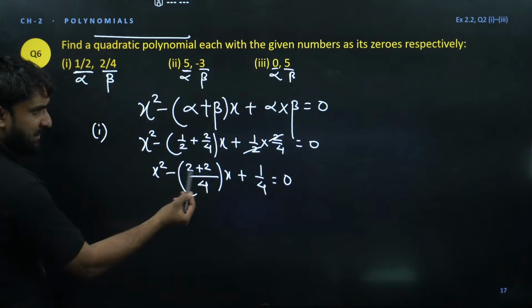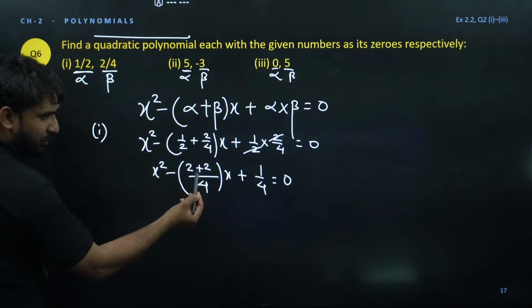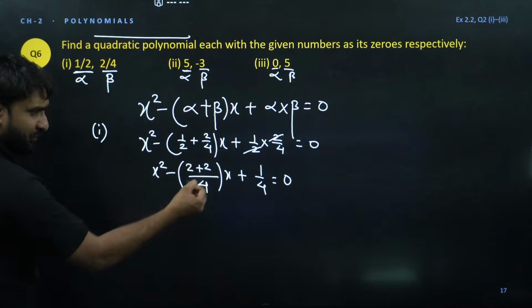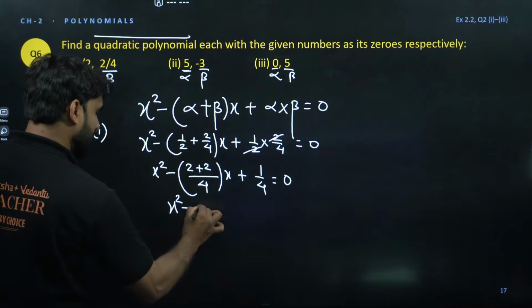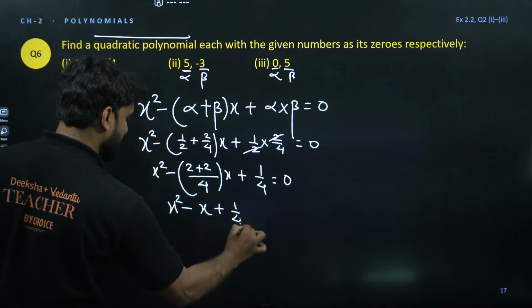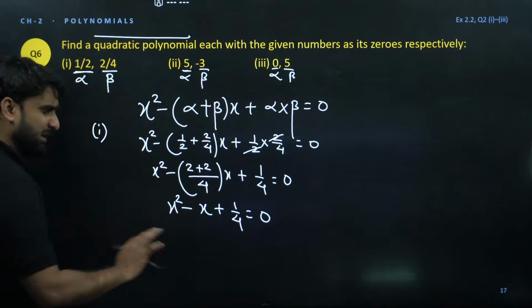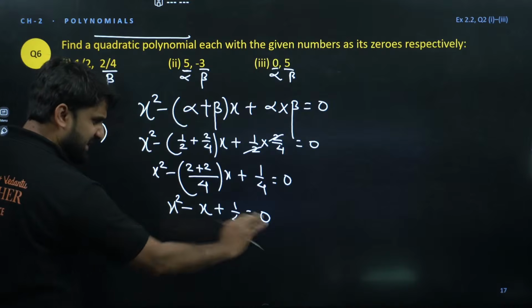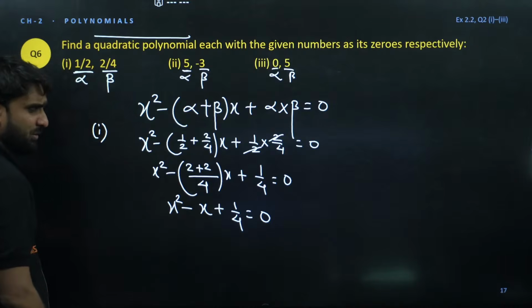Now 2 plus 2 is 4, and this is also 4. So 4 by 4 is equal to 1. So x square minus x plus 1 by 4 is equal to 0. You can leave the answer here as it is. You will get full marks.